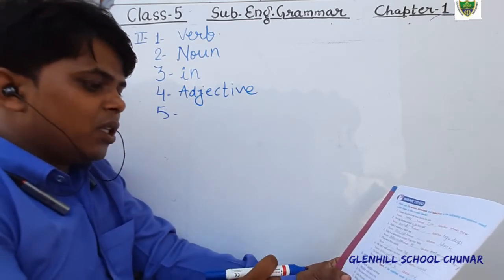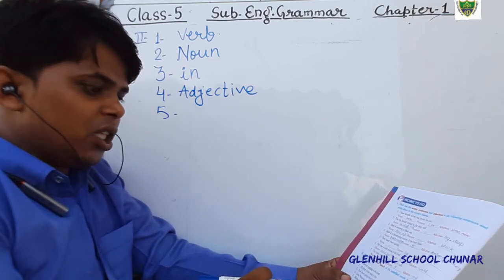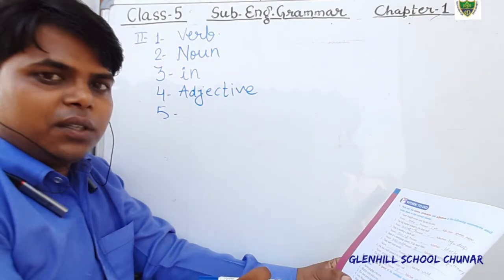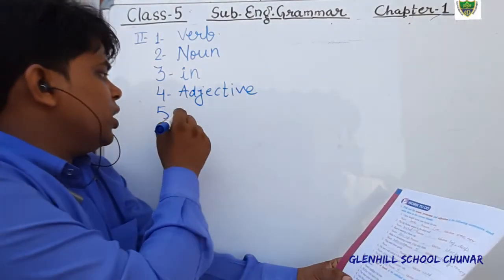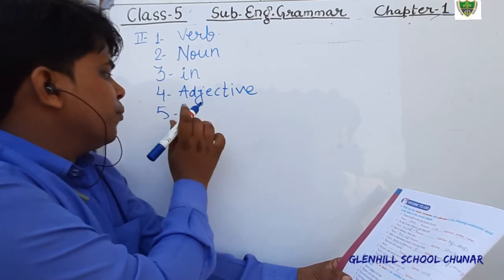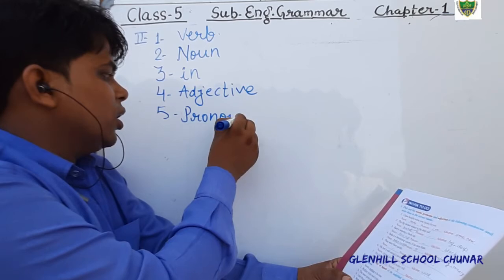Question number 5. Mother tells me historical stories. Mother tells me. What is me? Here me is used at the place of noun, therefore that is pronoun. So just fill it, that is pronoun.